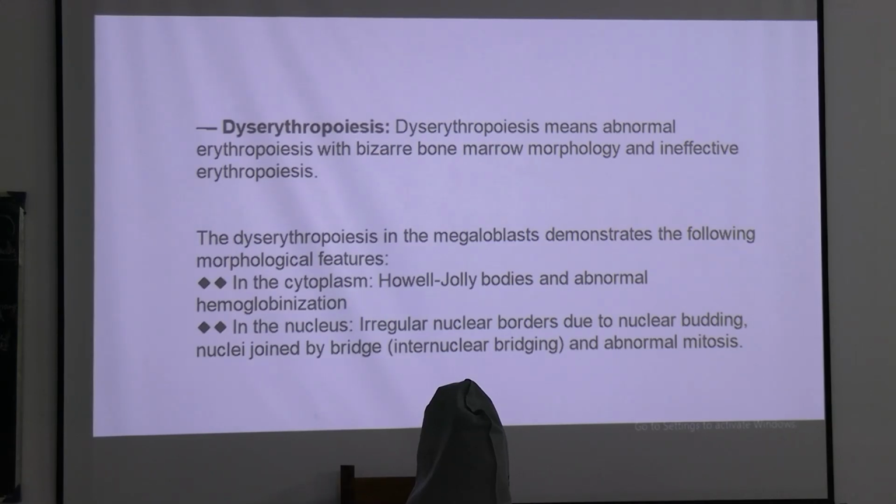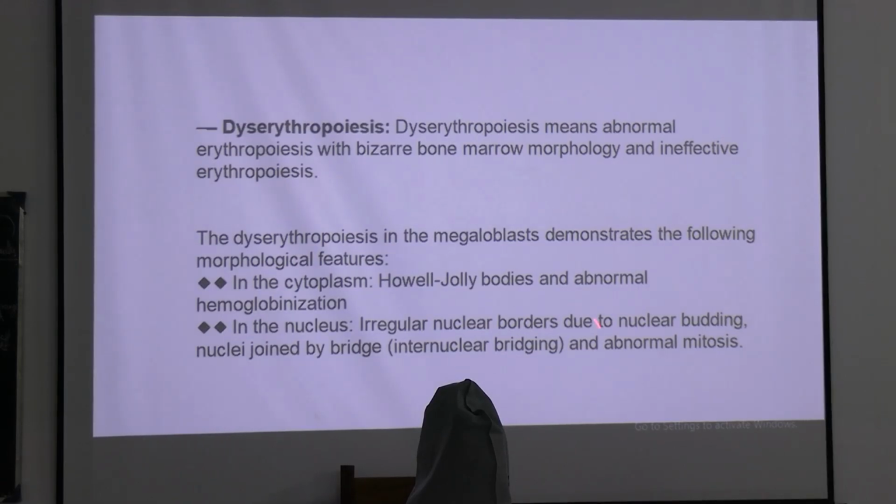So the erythropoiesis in the megaloblast demonstrates the following morphological features. In the cytoplasm we will find Howell-Jolly bodies and abnormal hemoglobinization, whereas in the nucleus we will find irregular nuclear borders due to nuclear budding, nuclei joined by bridge, internuclear bridging and abnormal mitosis.